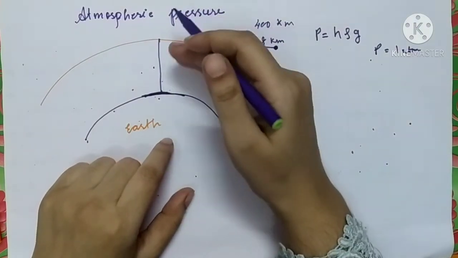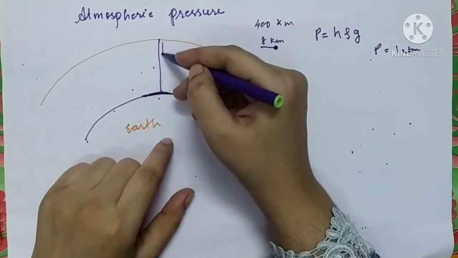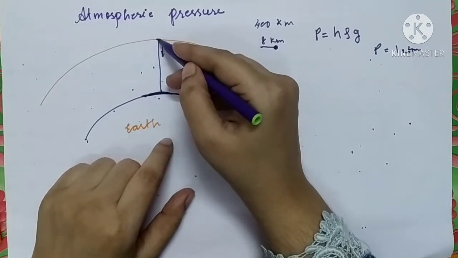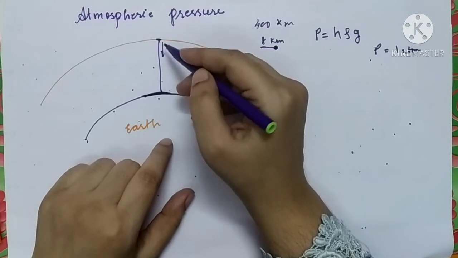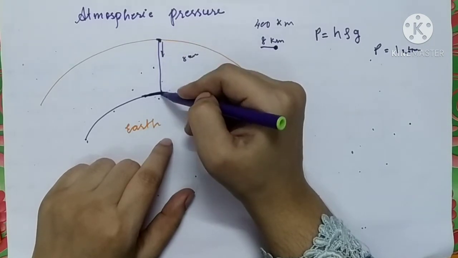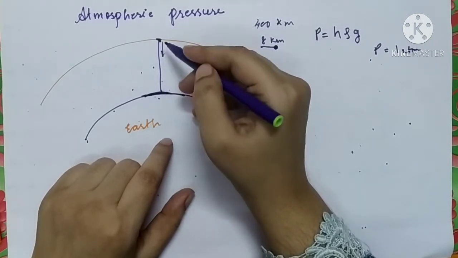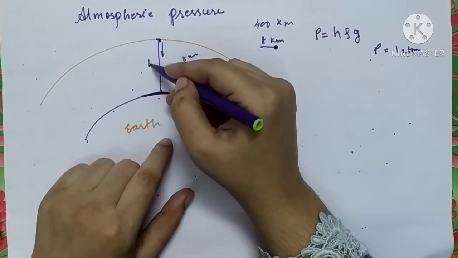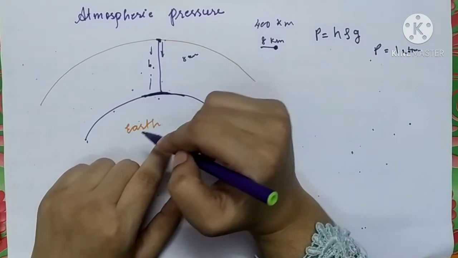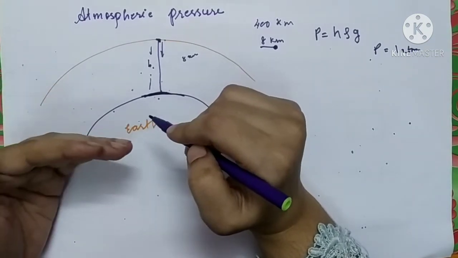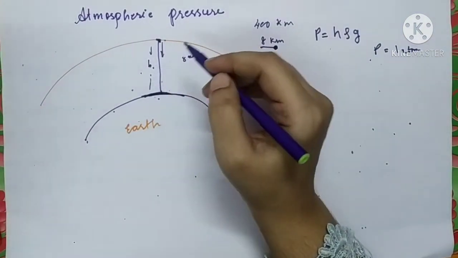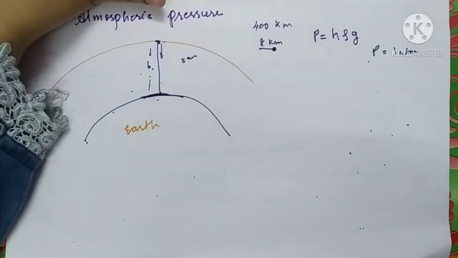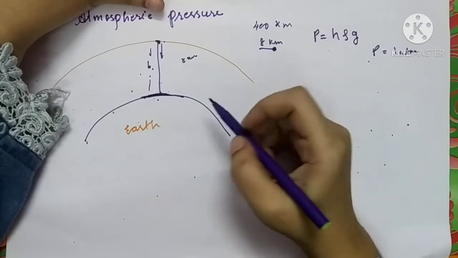This layer of atmosphere is going to exert the pressure in a downward direction. So this height is taken from here to here, from the atmospheric layer to the sea level. So when we move from upward to downward, the height goes on decreasing. Let us see this.